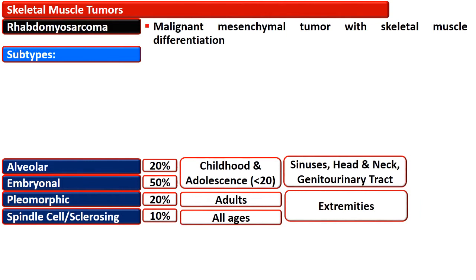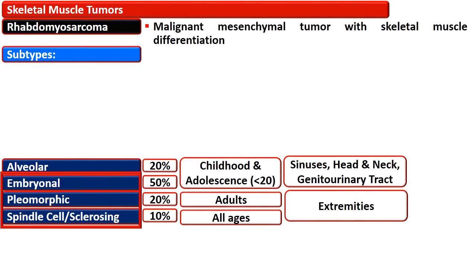The pediatric types of rhabdomyosarcoma, that is alveolar and embryonal type, usually affect the sinuses, head and neck, and genitourinary tract, while the other types, the pleomorphic, spindle cell, and sclerosing, affect the extremities.